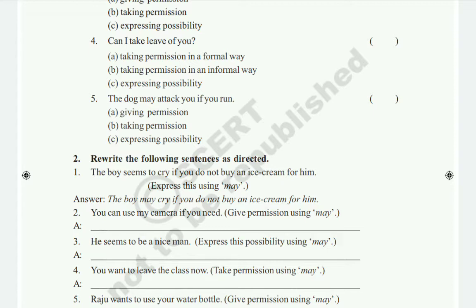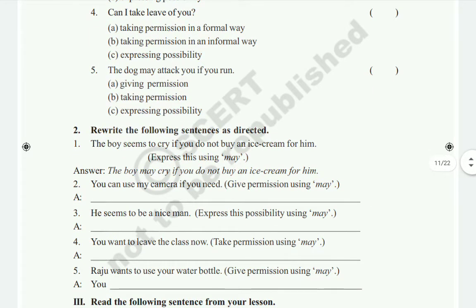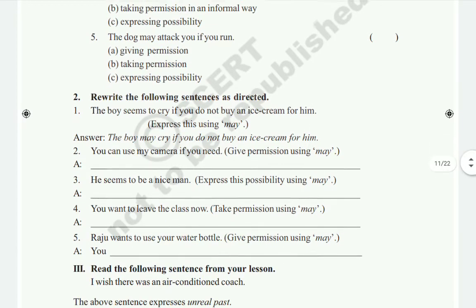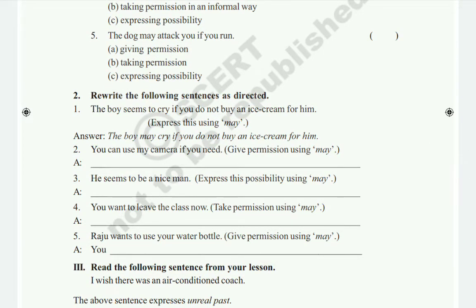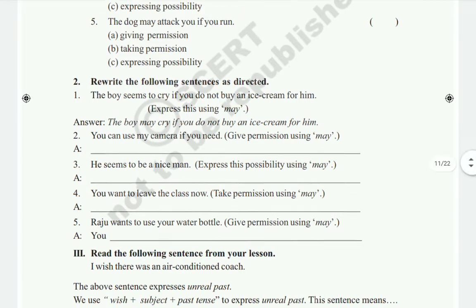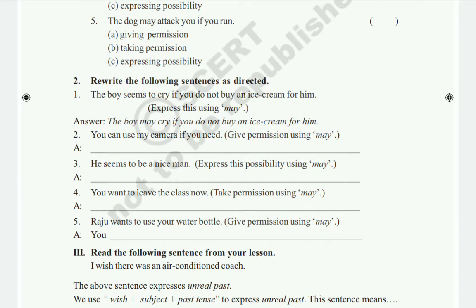Next one, second Roman you see. Rewrite the following sentences as directed. Here you see, the boy seems to cry if you do not buy an ice cream for him. So express this using may. These sentences we have to write again using the helping verb may.